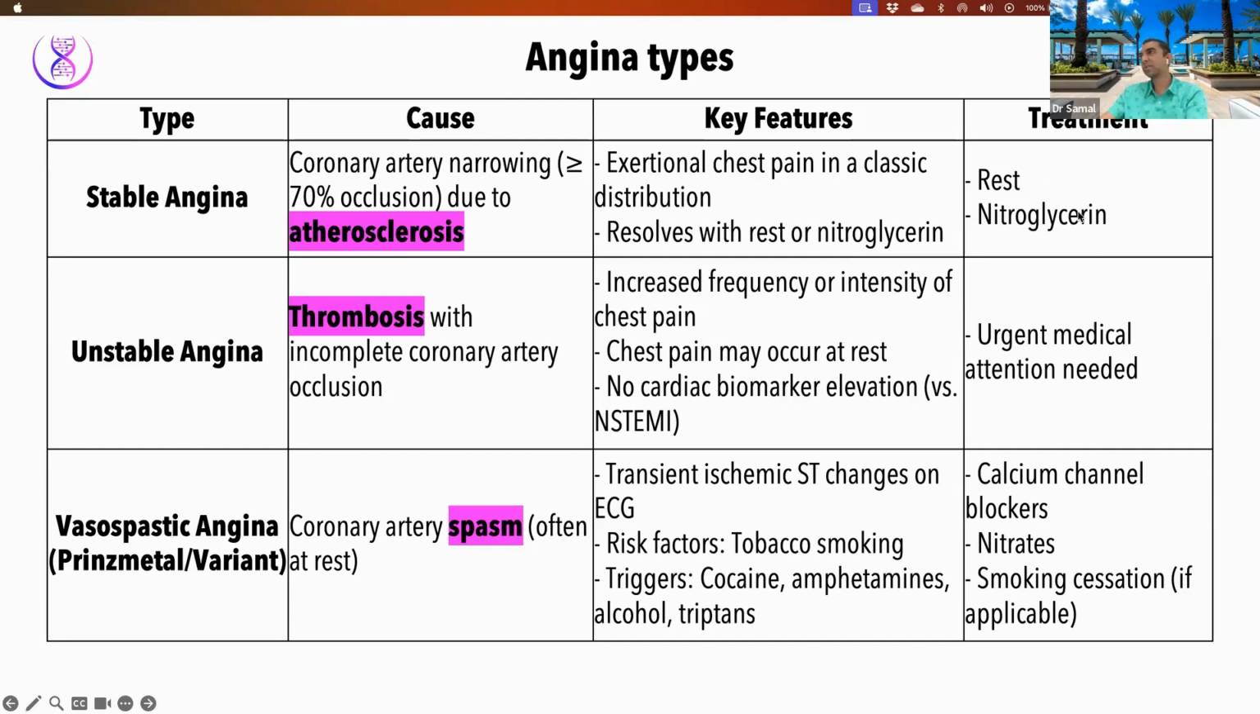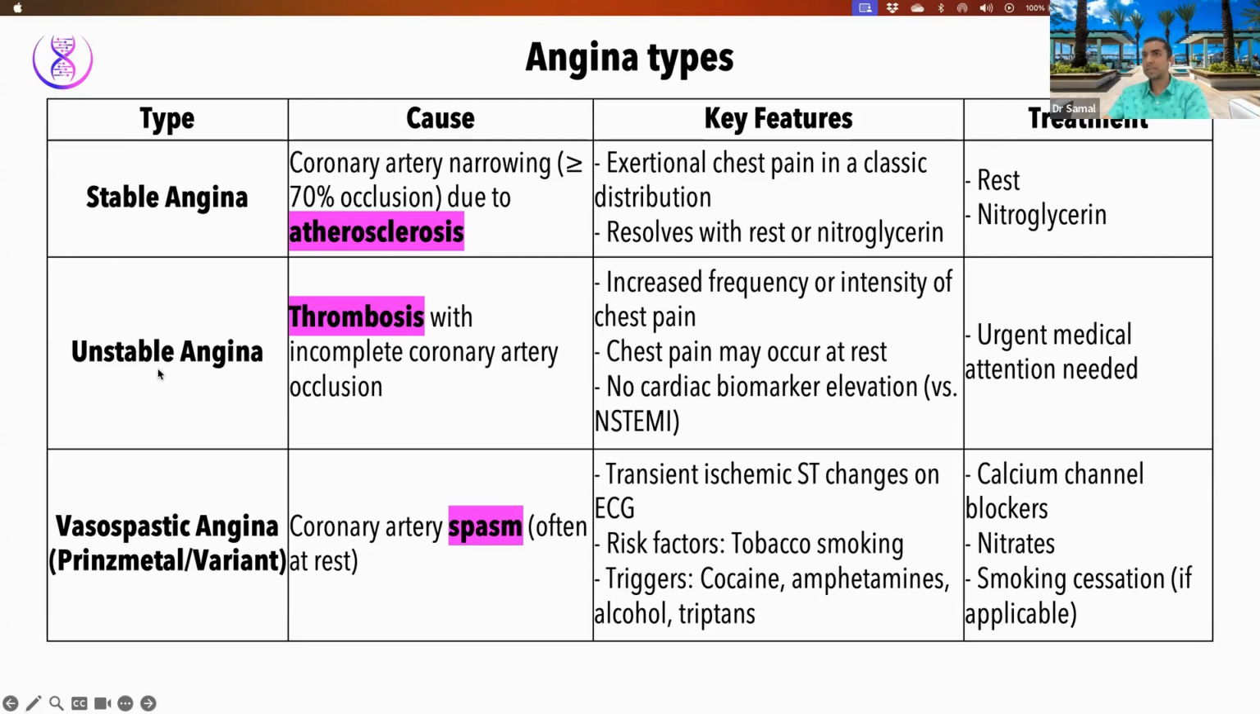So treatment, of course, is rest and nitroglycerin here, because it improves blood flow. Anything that improves blood flow to that region of the heart where there is a narrowed blood vessel, where less blood is going in, improves the situation, and the pain disappears. Okay, all good.